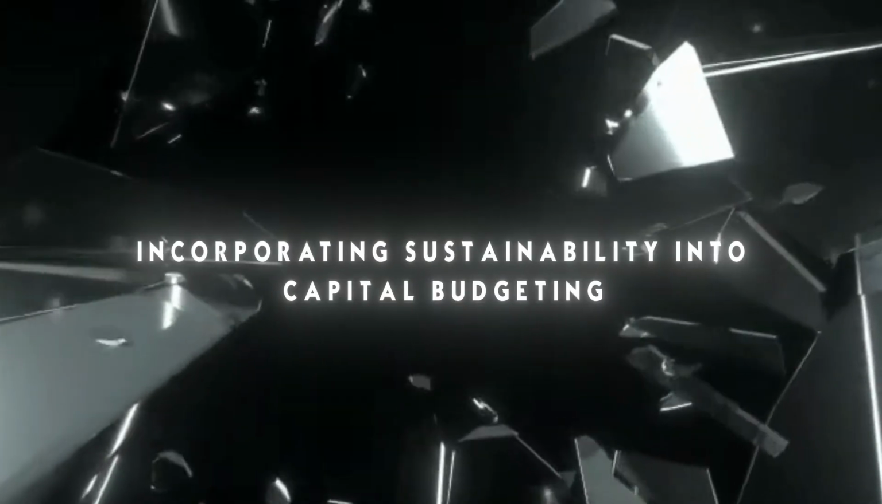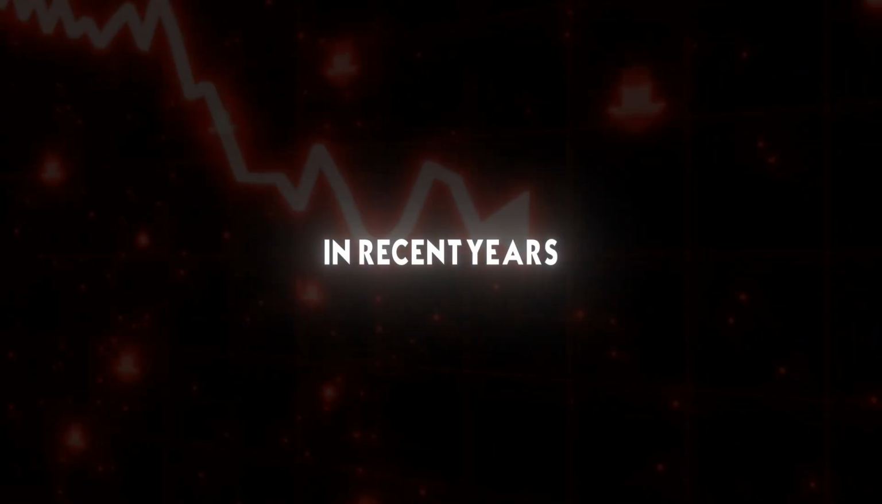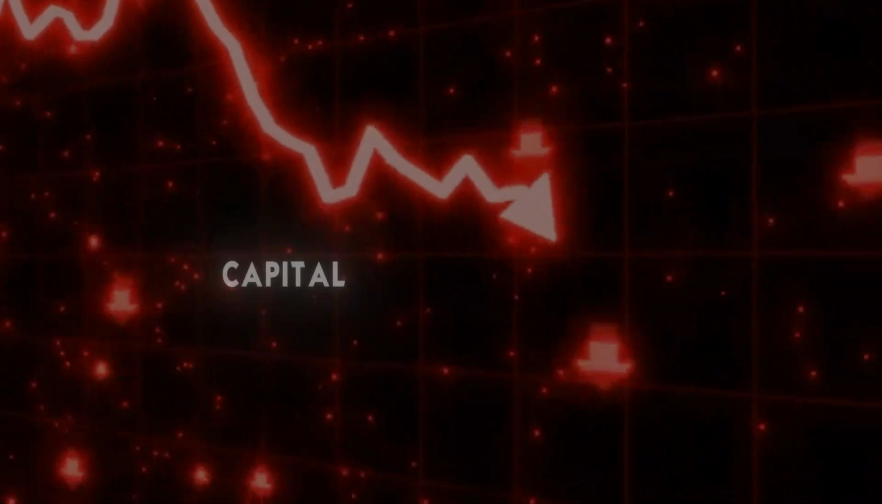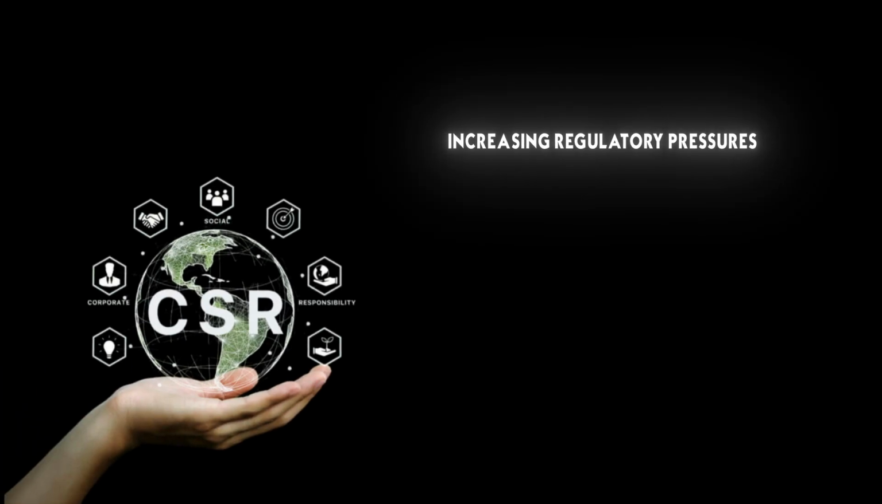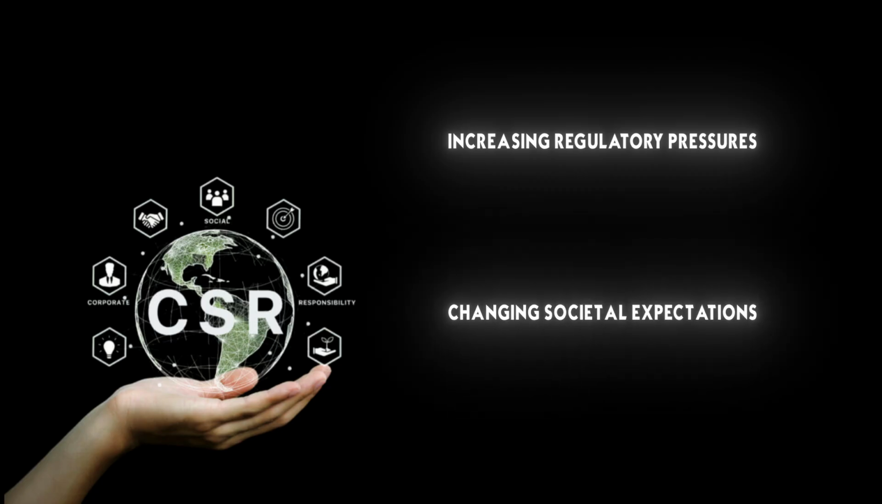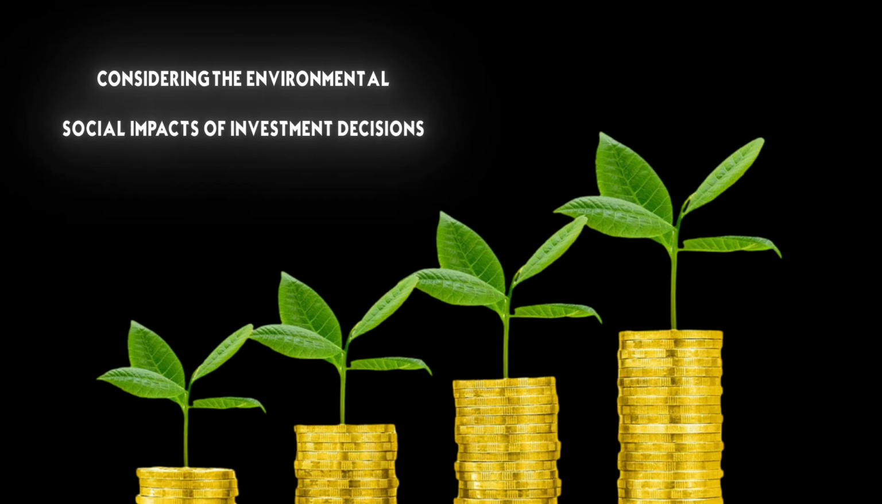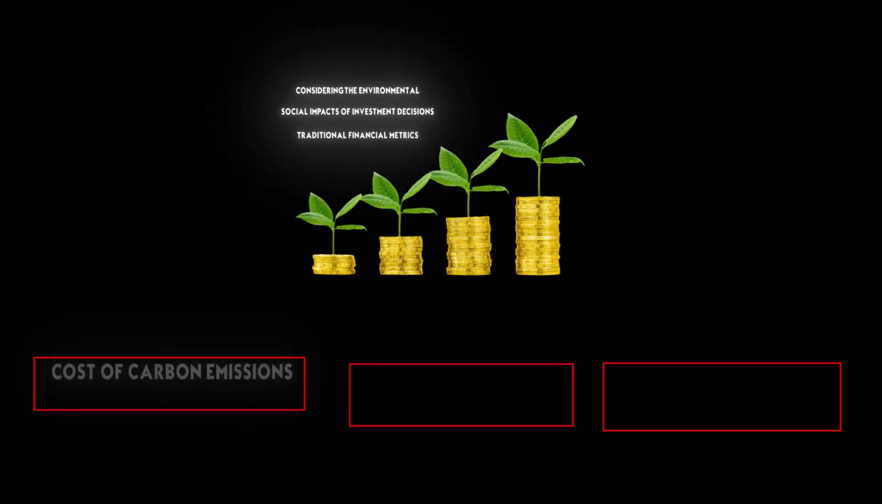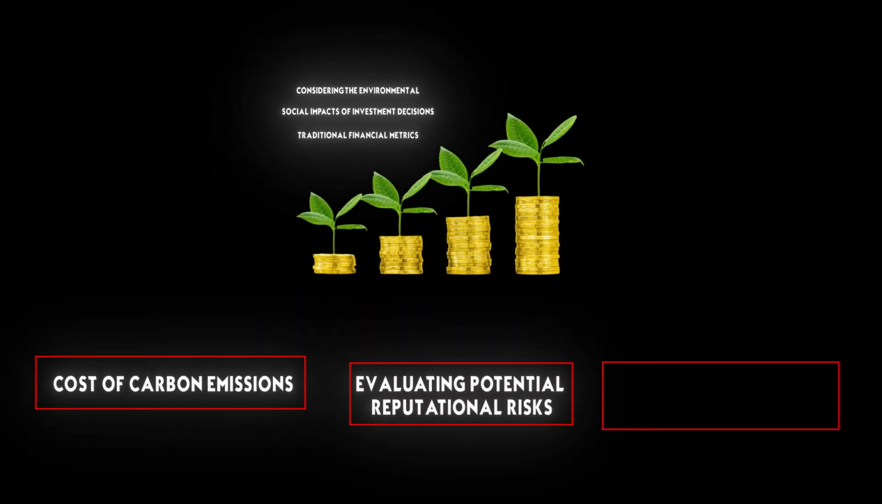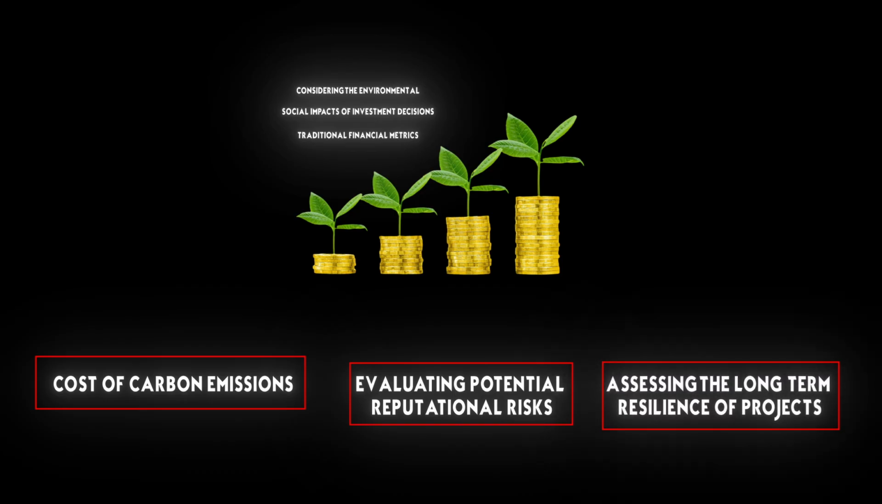Incorporating sustainability into capital budgeting. In recent years, there's been a growing recognition of the need to incorporate sustainability considerations into capital budgeting decisions. This shift reflects both increasing regulatory pressures and changing societal expectations about corporate responsibility. Sustainable capital budgeting involves considering the environmental and social impacts of investment decisions alongside traditional financial metrics. This can involve incorporating the cost of carbon emissions, evaluating potential reputational risks, or assessing the long-term resilience of projects in the face of climate change.